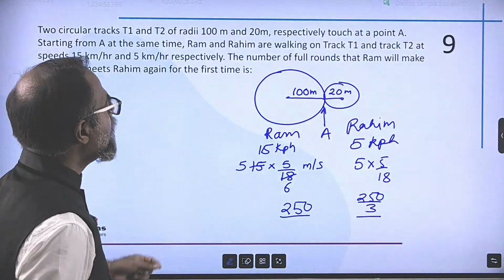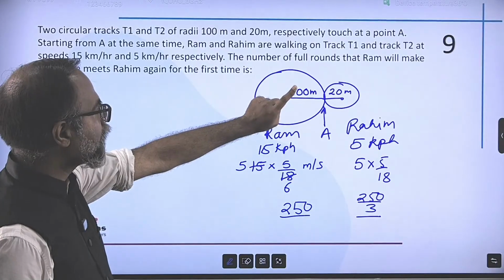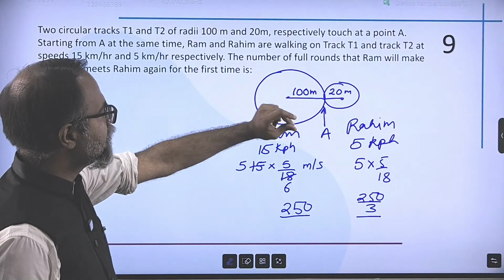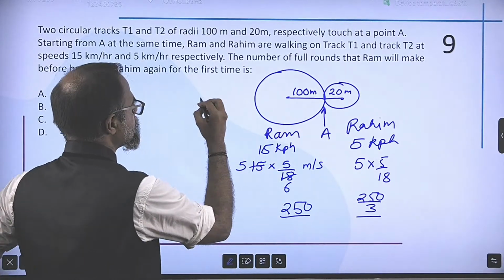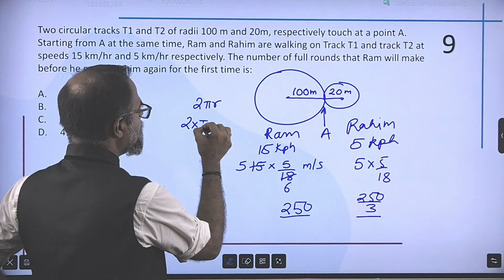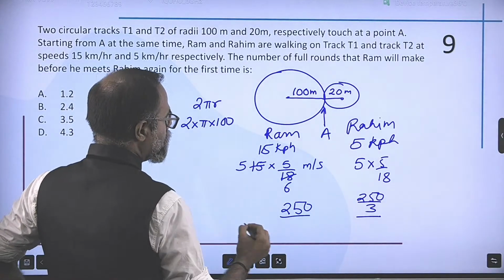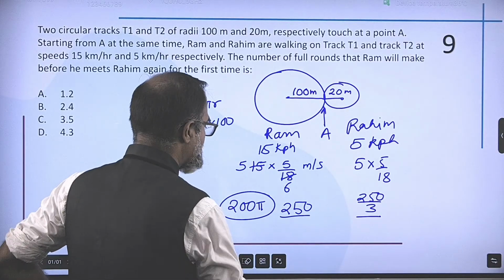Okay. And because the radius is given and the track is circular, the circumference of the circle will be the distance. So let's take the circumference as 2 pi r. So 2 into pi into 100. So the distance that the first one has to cover is 200 pi.